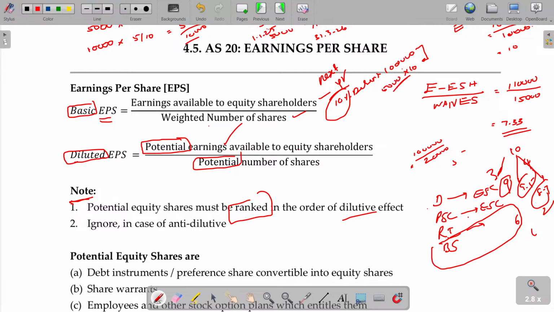But if there is no dilution, if it remains higher than the earlier value, skip it. Ignore in case of anti-dilutive. Anti-dilutive means it seems to be reverse order, so you don't need to worry about that.